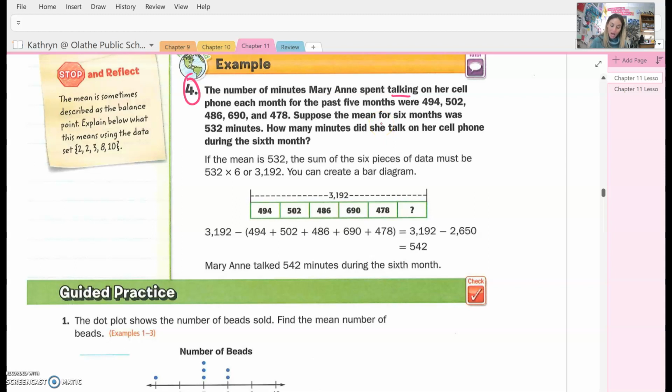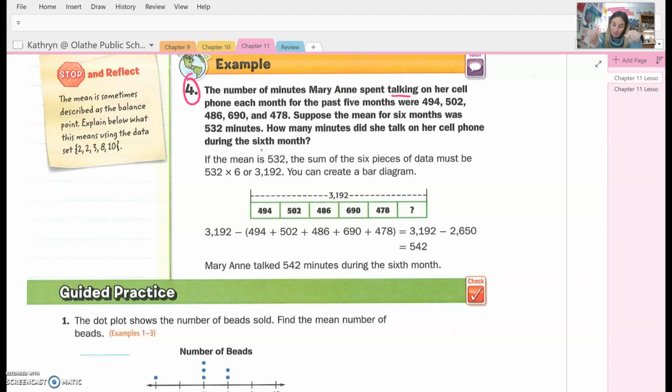All right, let's see. Suppose the mean for 6 months was 532. How many minutes did she talk on her cell phone during the 6 months? So here's what they give you. They gave you 5 pieces of data. They're telling you we're missing 1 month.